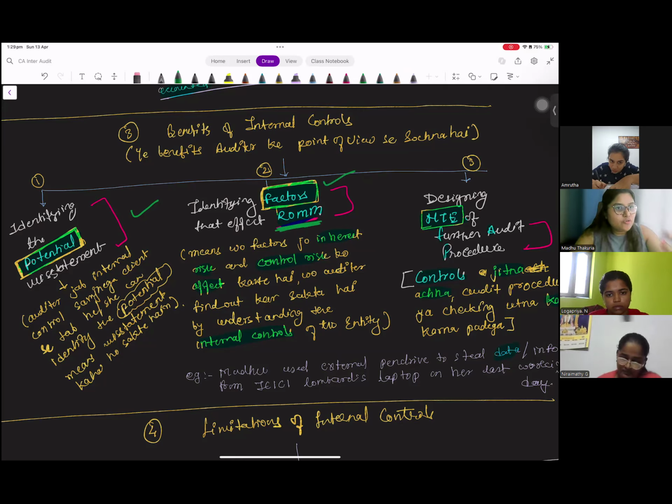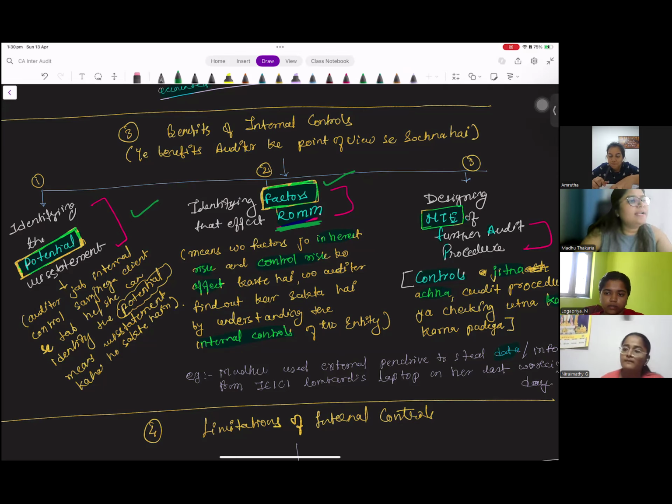So for example, if you find that there is a risk that the value of sales is not calculated correctly because there is some problem in the system. This is a risk that the value is not getting calculated correctly. So when you check the internal controls, you find the root cause or the factor that why this risk has arisen. That is identifying the factor. So what is the benefit of understanding the internal control?